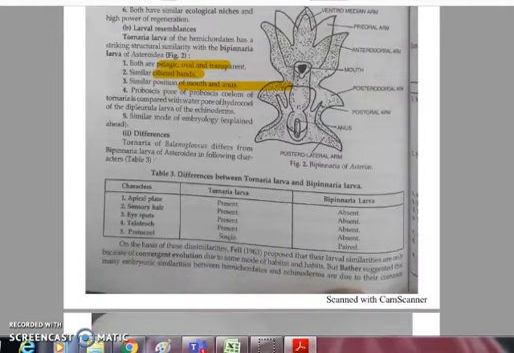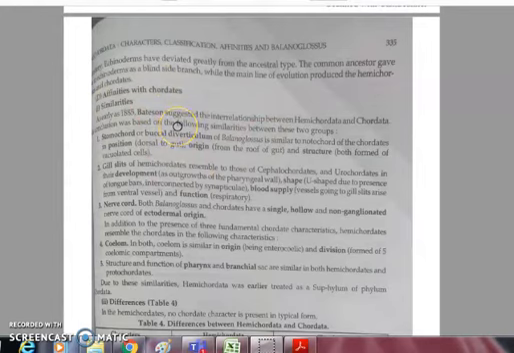Next, affinities of Balanoglossus with chordates. So till now we have covered the affinities, that means similarities and differences, between Balanoglossus and Annelida, and between Balanoglossus and Echinodermata. Now we are going to study affinities between Balanoglossus and chordates. First we will cover the similarities. We will start with the stomochord or buccal diverticulum that is present in Balanoglossus. It is similar to the notochord of the chordates, and they are dorsal in position.